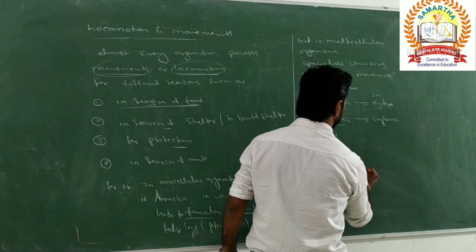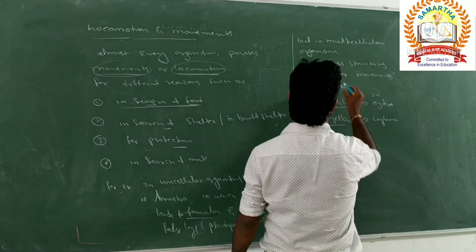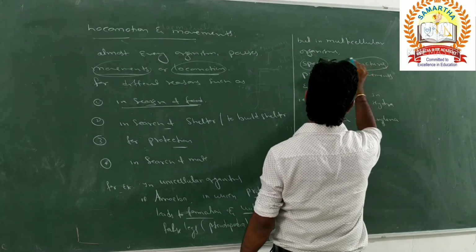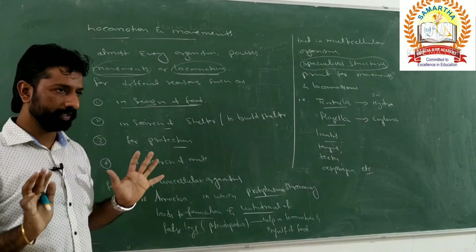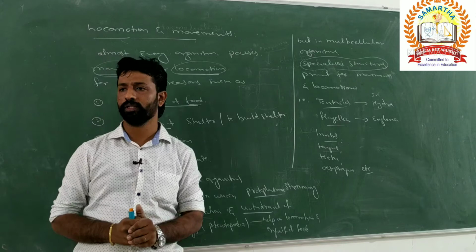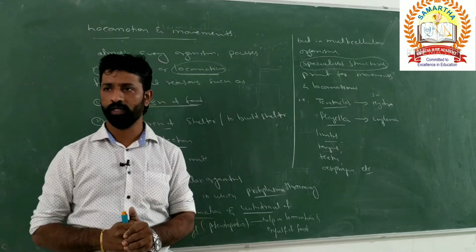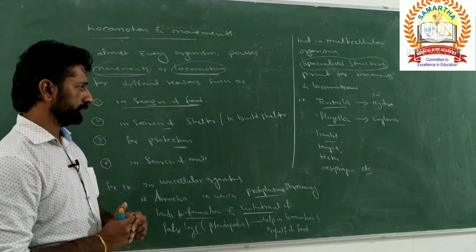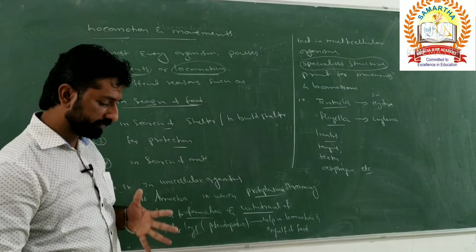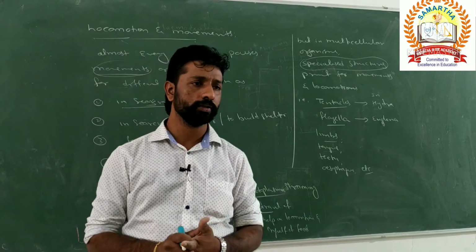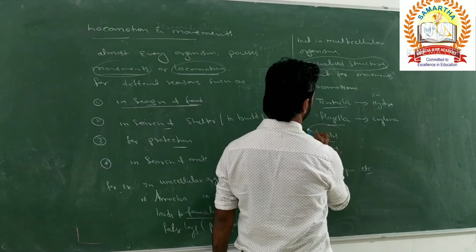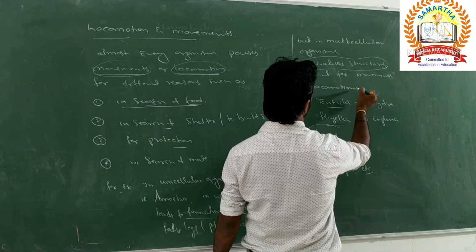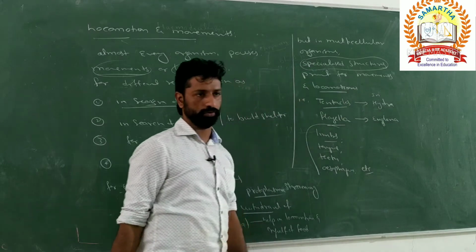Like that, various structures are present. Those are specialized in order to carry out the movement in the body or the movement in the parts of the body to carry out the locomotion. As we already said, the difference between locomotion and movement is that the movement of different parts of the body results in the locomotion of an individual.